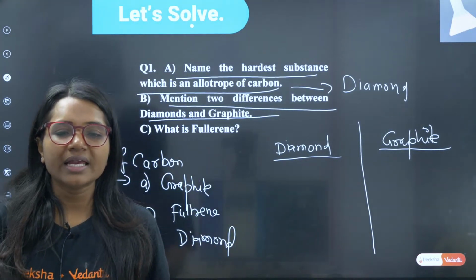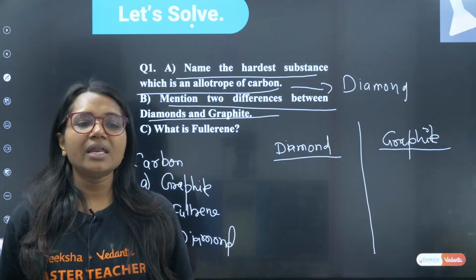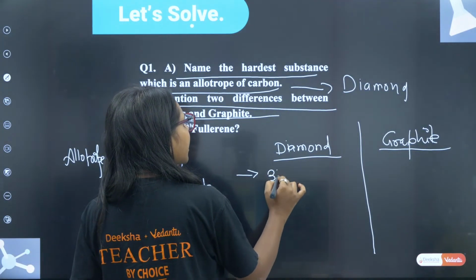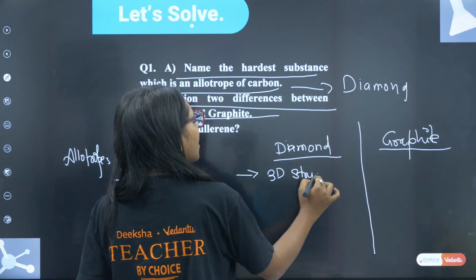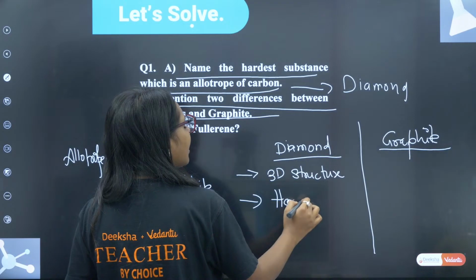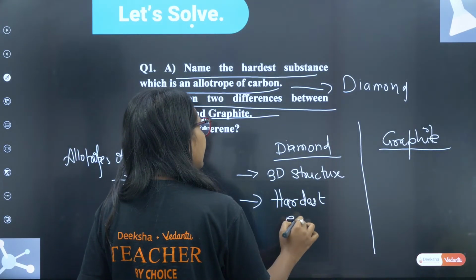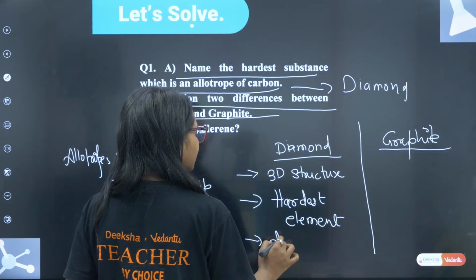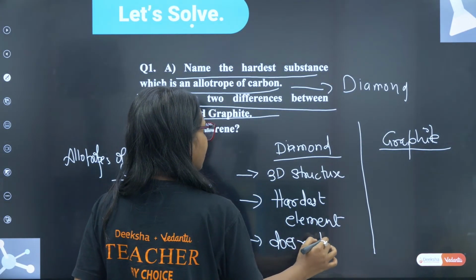Diamond, yes, very good, Netra. What is the difference between diamond and graphite? Diamond has a 3D structure. Write this down. Diamond has a 3D structure. It is the hardest element. And it does not conduct electricity.